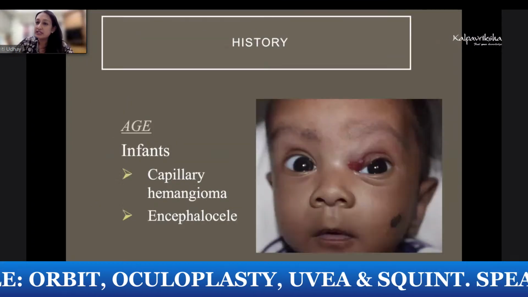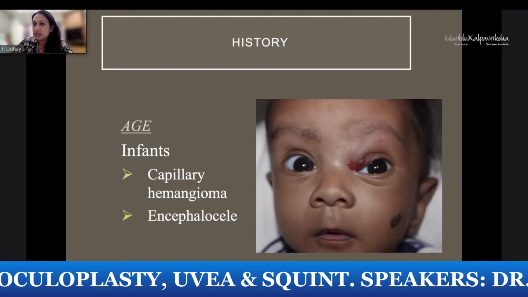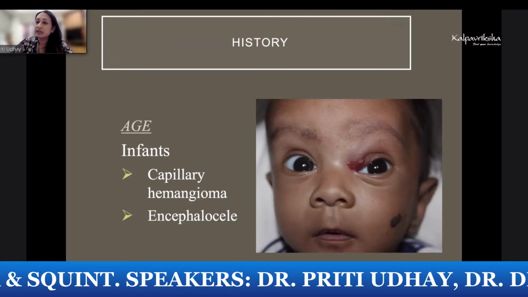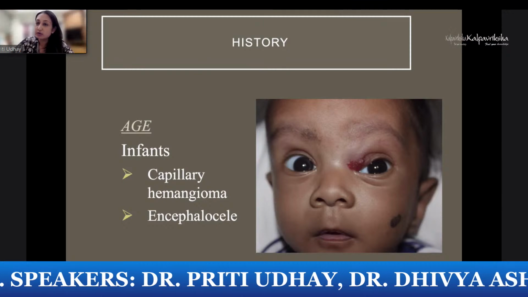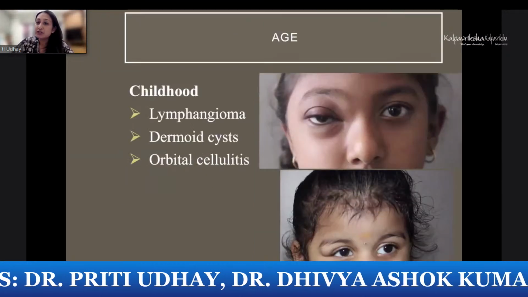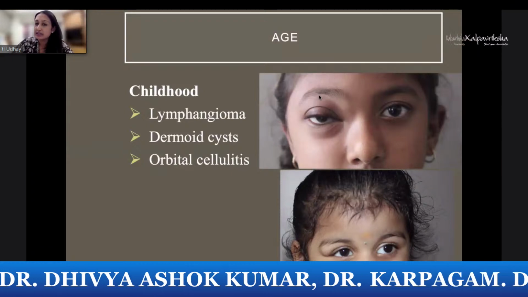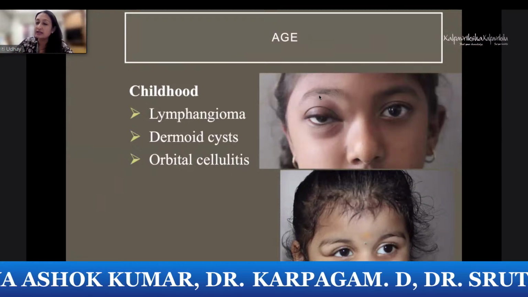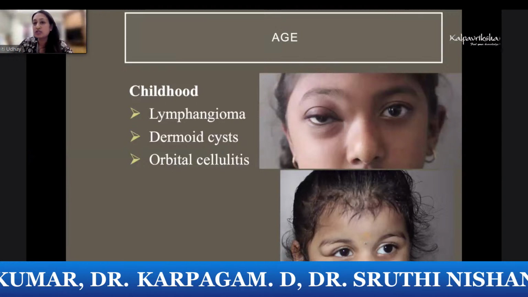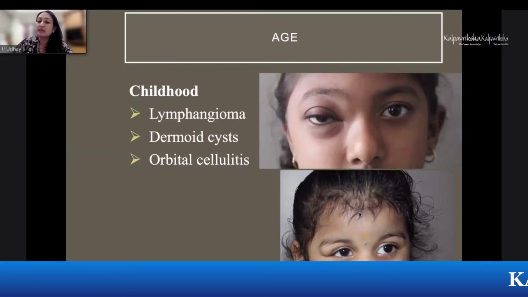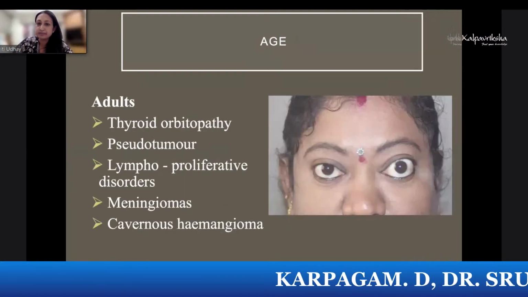Of course, age is important because certain pathologies are seen more commonly in certain age groups. Like in infants, you will see capillary hemangiomas and encephaloceles more commonly. You will see lymphangiomas more commonly in childhood. So if you see a swelling like this, which crosses the eye unit into over the nose to the forehead, then you think more of a lymphangioma. Then dermoid cysts like this and orbital cellulitis you see more commonly in children.